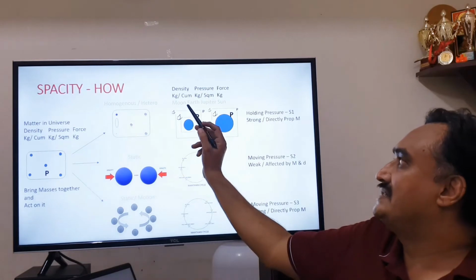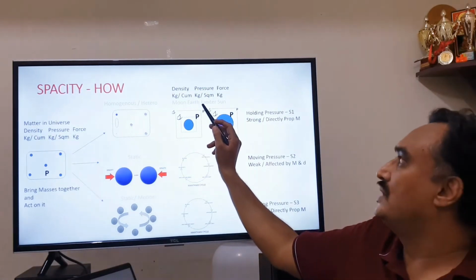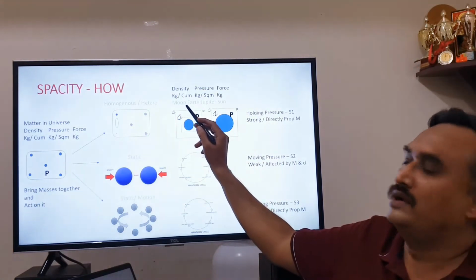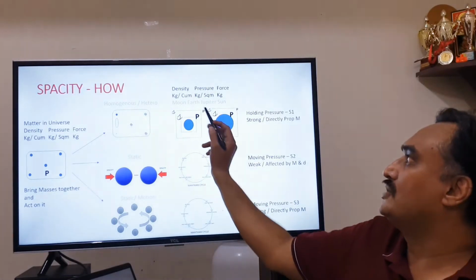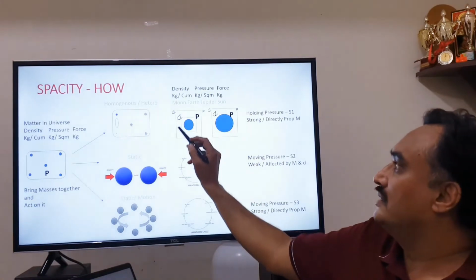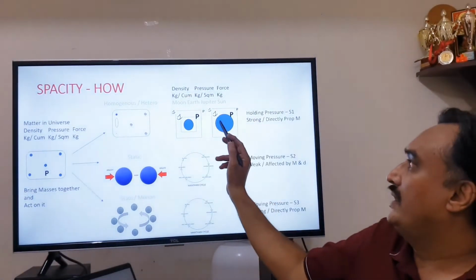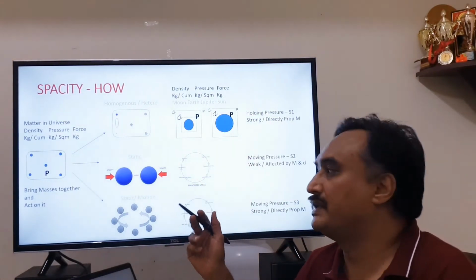That is how we see that when you move from moon to earth to Jupiter to sun, it is easier to walk on the moon than on Jupiter, let us say. It is because of the varying pressure, which is related to the density that we have considered. So we call it a strong force because it is directly proportional to mass. There is nothing else but mass.